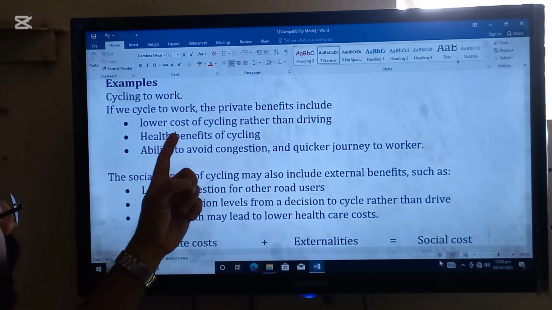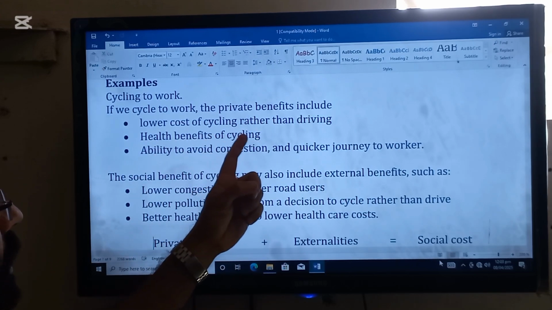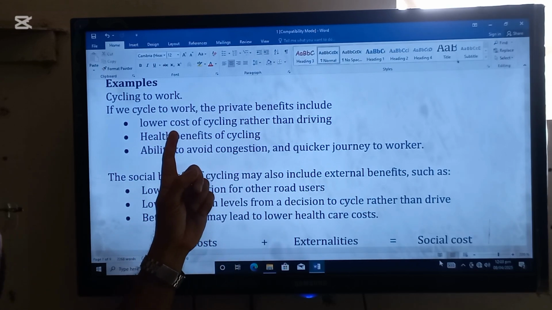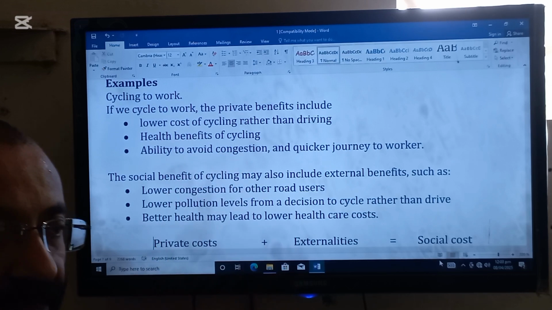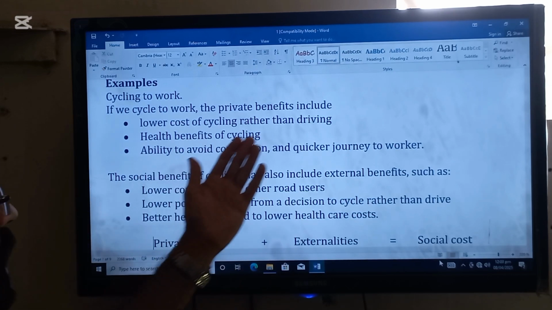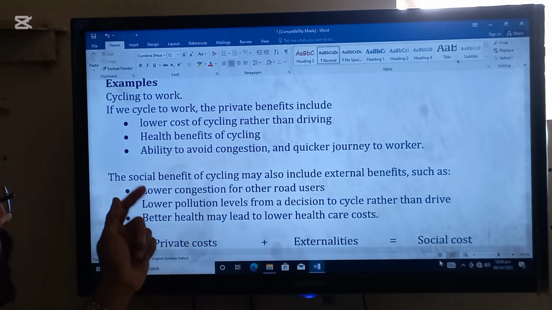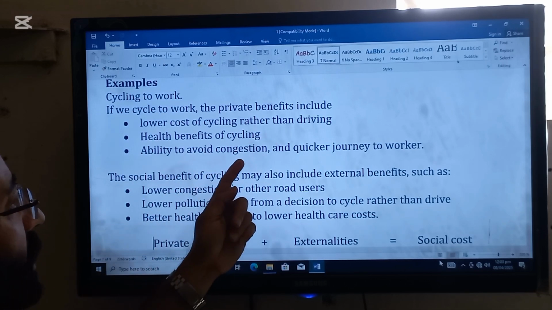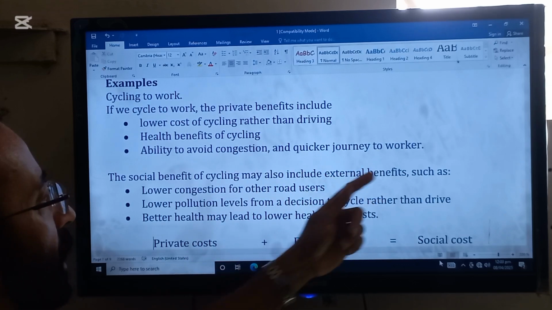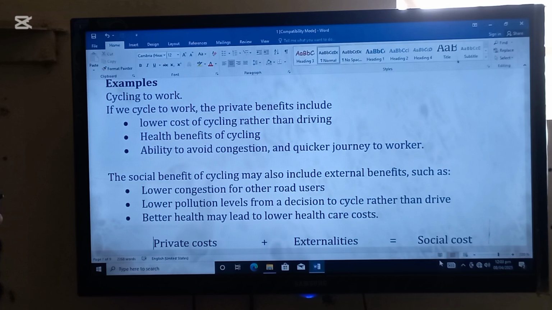If we cycle to work, the private benefits include lower cost of cycling rather than driving. So cost will be lower. We will not have to purchase as much oil because we are cycling. Number two, health benefits of cycling. This is another advantage. Next is ability to avoid congestion and quicker journey to work. So congestion will not be there, like roads will not be congested.